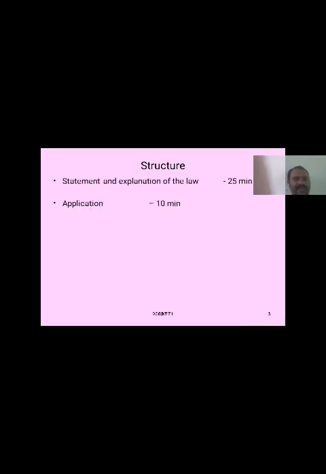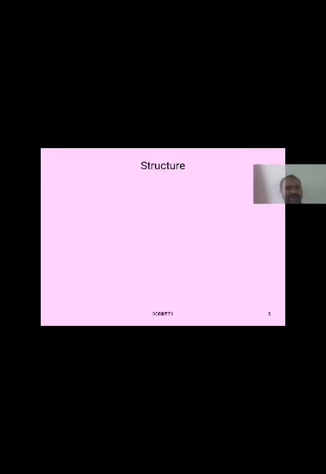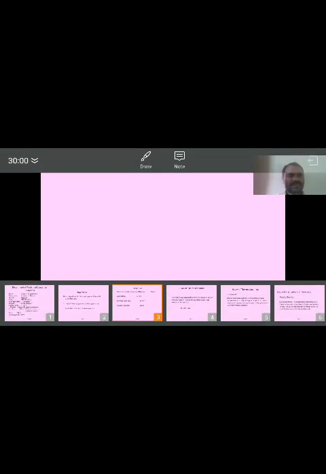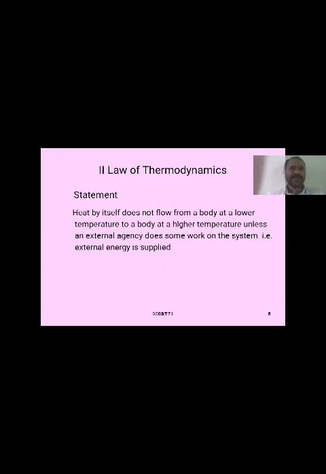The second law of thermodynamics states that heat by itself does not flow from a body at a lower temperature into a body at a higher temperature, unless some external agency does work on the system, that is, external energy is supplied.